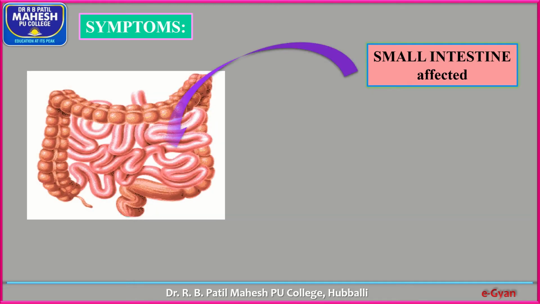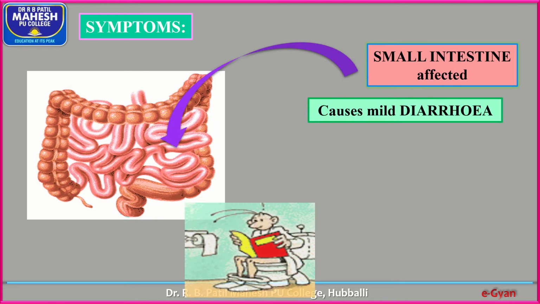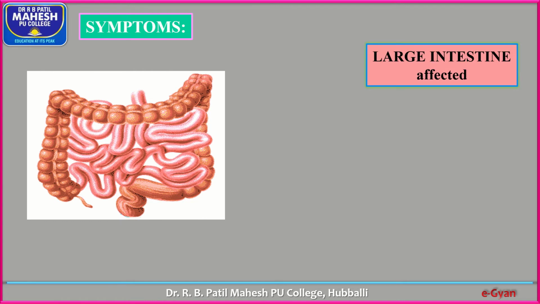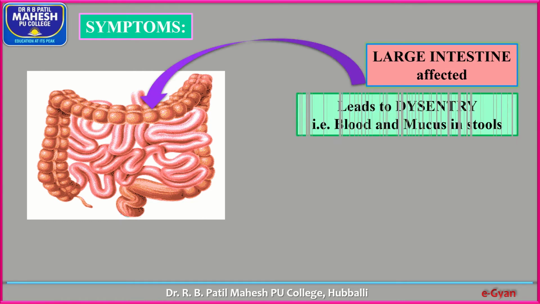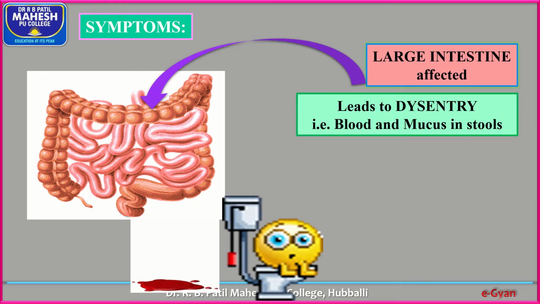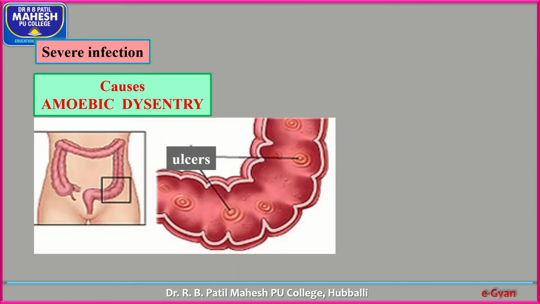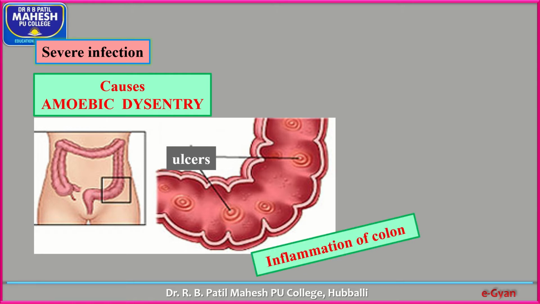Symptoms: if the small intestine is affected, it causes diarrhea. If the large intestine is affected, it leads to dysentery, that is blood and mucus in the stools. Severe infection causes amoebic dysentery, or sometimes ulcers and inflammation of the colon. So this completes amoebiasis. Next we'll move on to malaria.